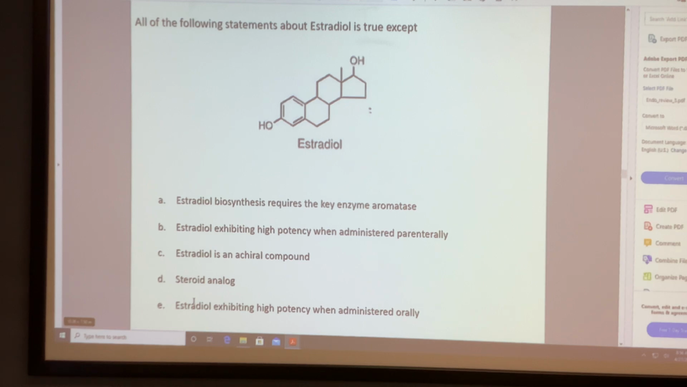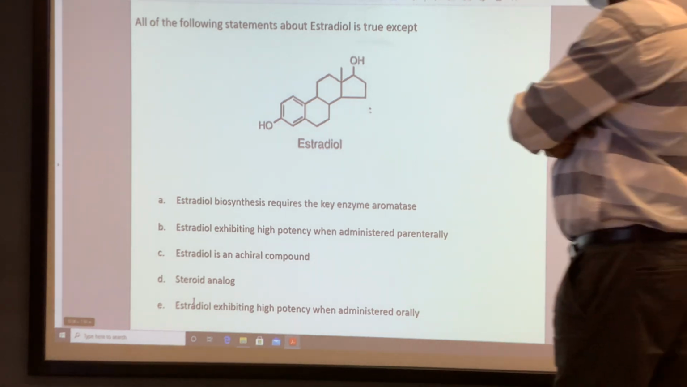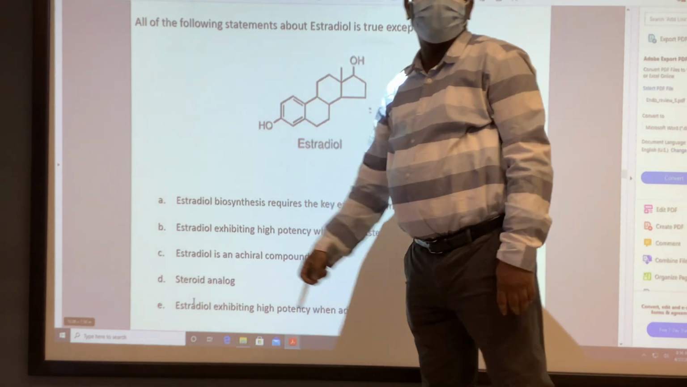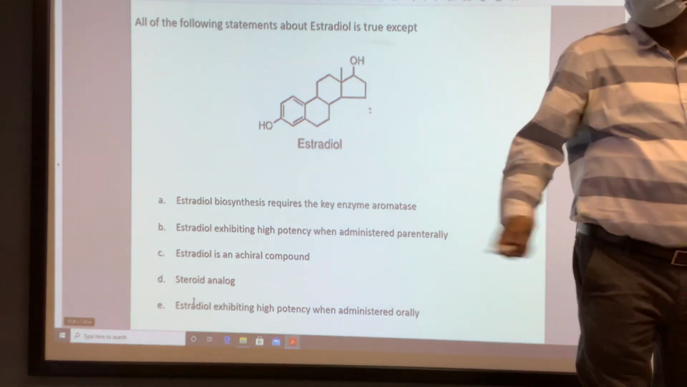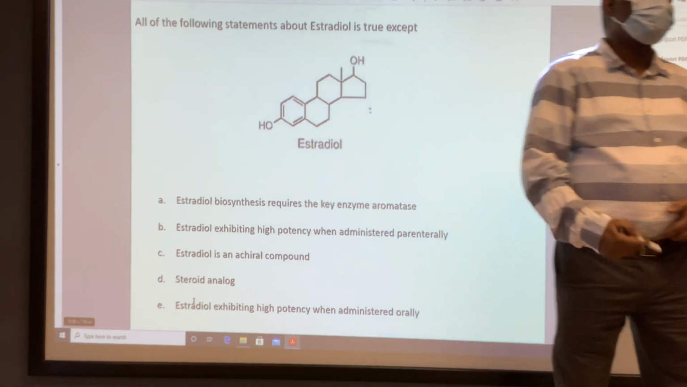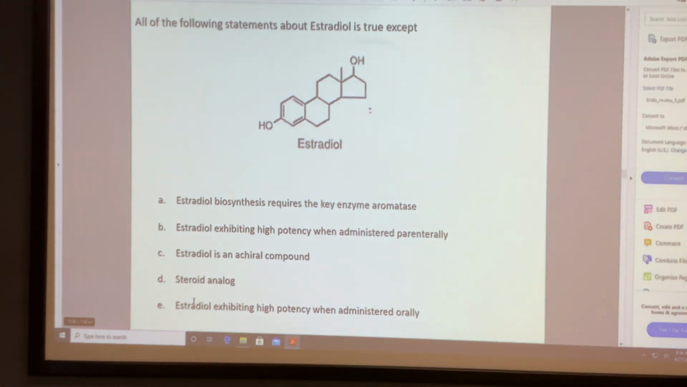I'm sorry. There is one more answer. This is not chiral? There is a chiral center in it. Yeah, this is also right. It has one chiral center. This is also chiral. So it's not an achiral compound. Two right answers, two wrong answers are there. So C and E are not right. C is also not right.